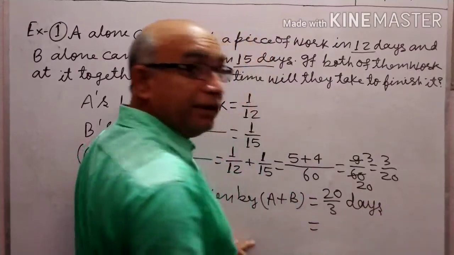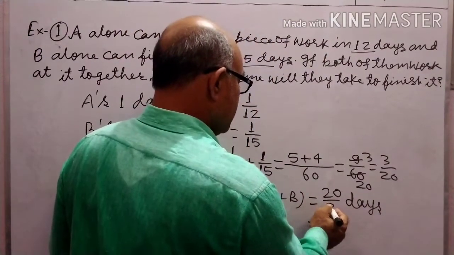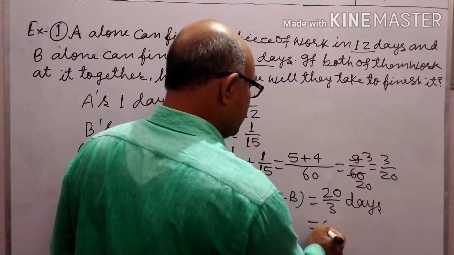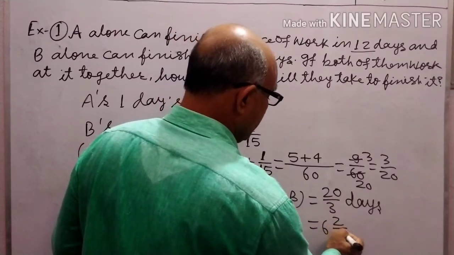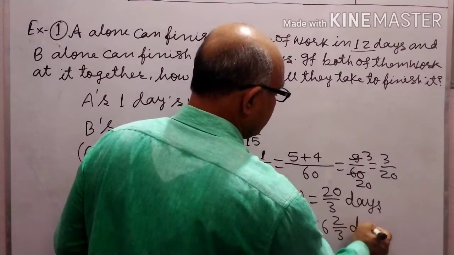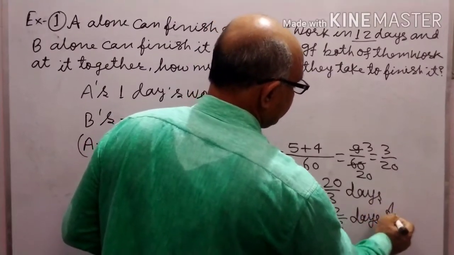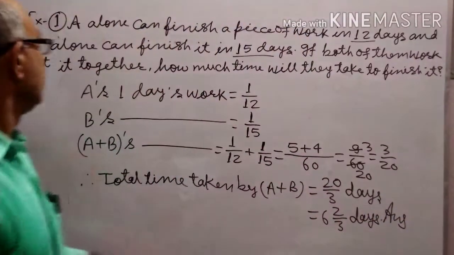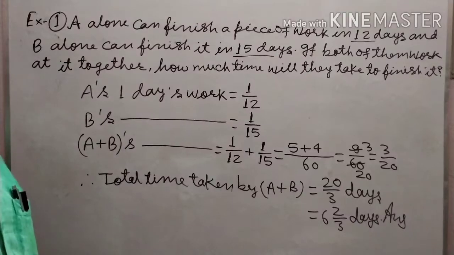Now 20 by 3 days means 3 sixes are 18, 6 whole and 2 by 3 days. Answer. Understand and write it.